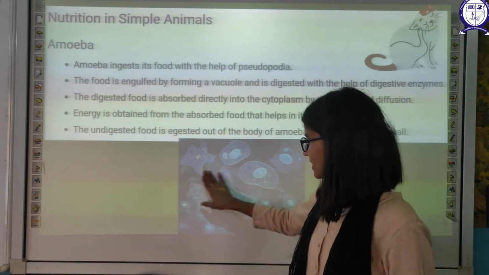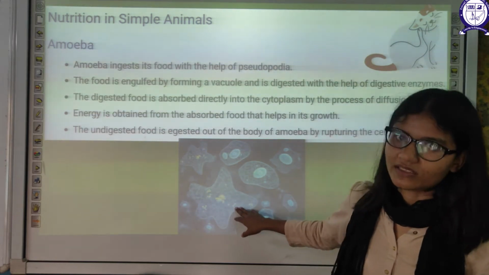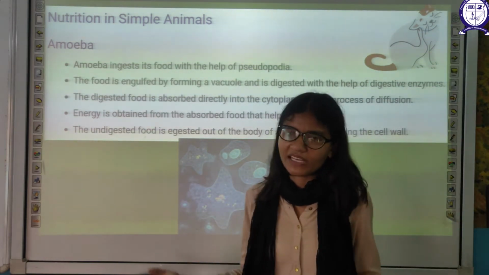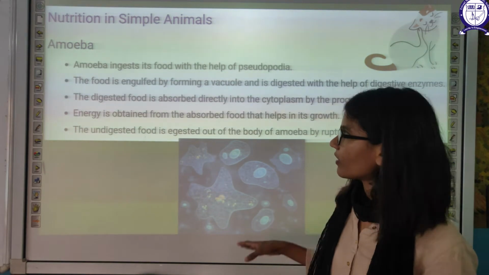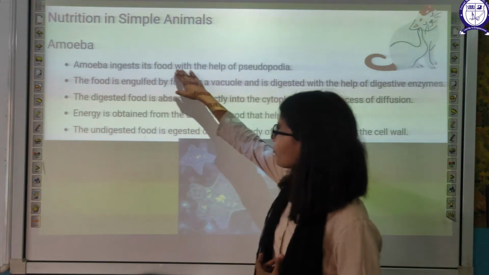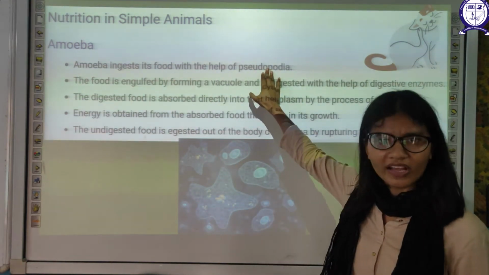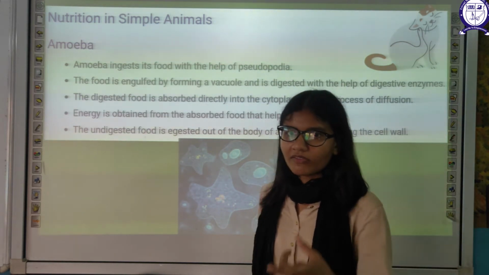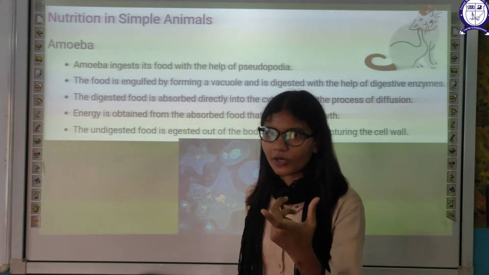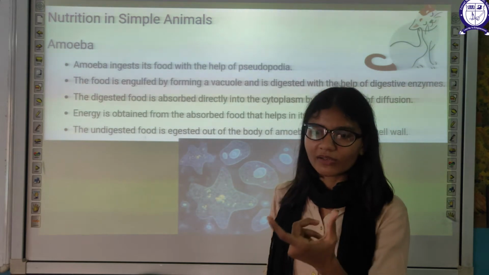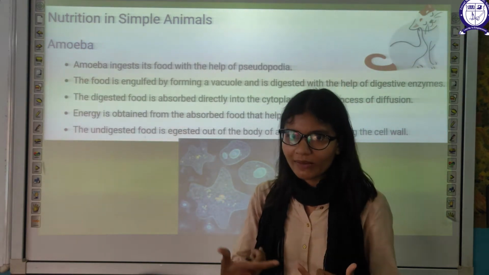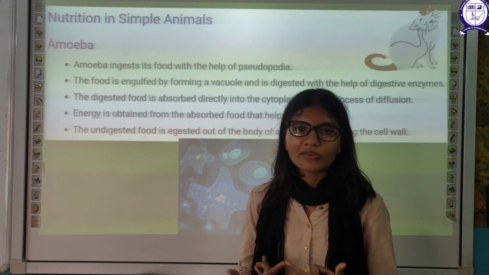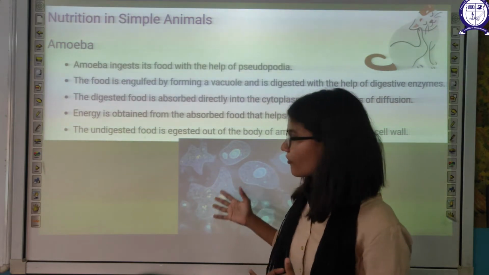The diagram of the amoeba is like this. It does not have any proper shape. It can change its body shape. So what will it do? The amoeba ingests food with the help of pseudopodia. What is this pseudopodia? Whenever you hear the term pseudo in biology, it means false. Podia means feet. False feet. It will form the false feet.